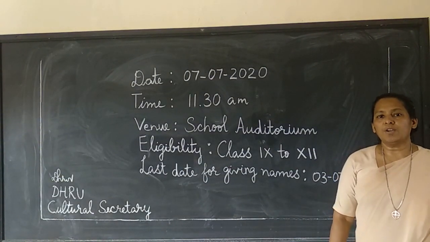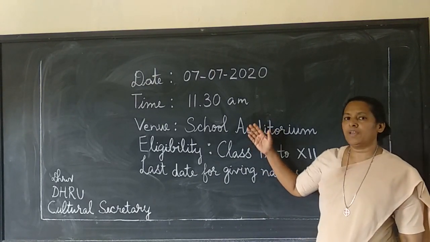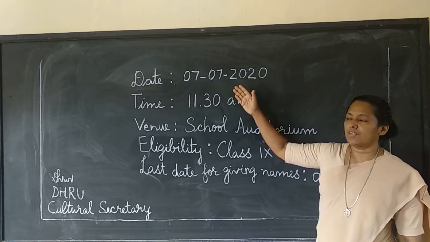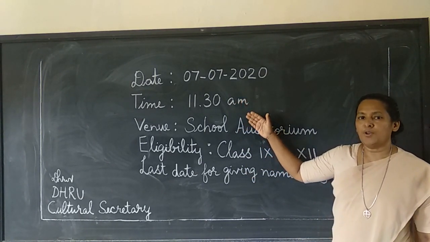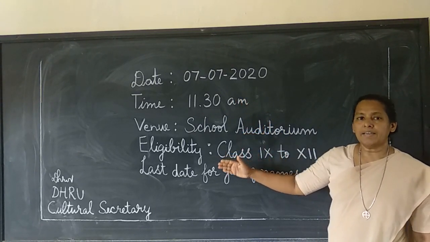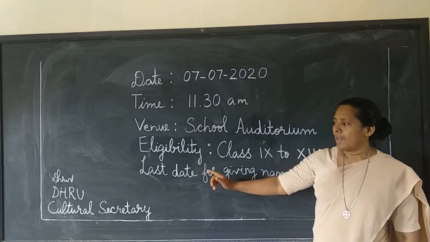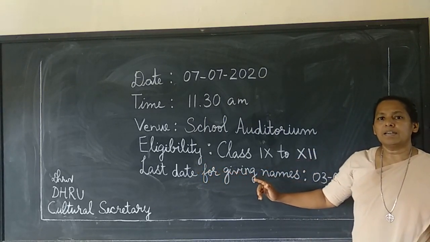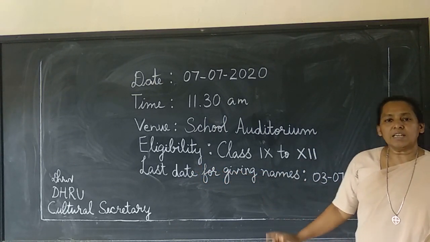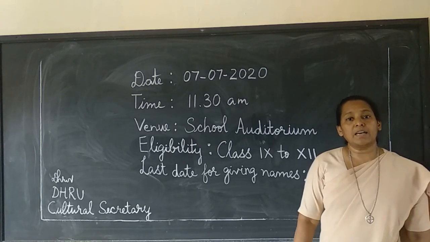After the completion of the notice, all other credentials have to be written in bullet points: date, time, venue, eligibility, etc. Below that, leaving a space, the signature, name and the designation have to be mentioned. It is written in bullet points so that the information is clear to the viewers.